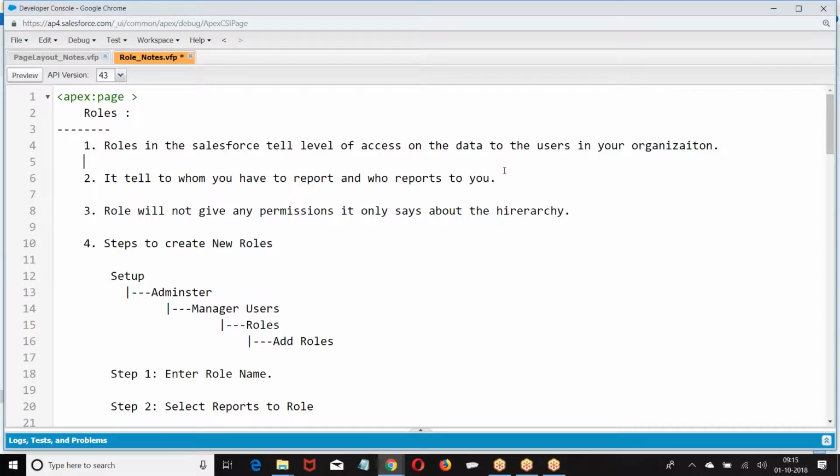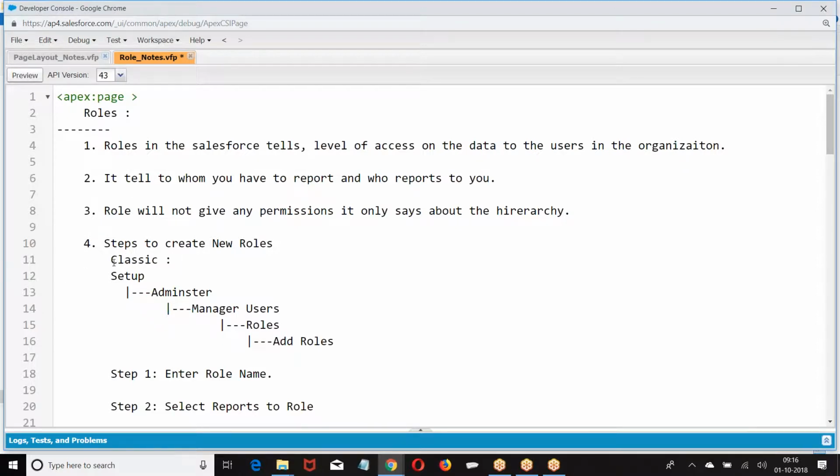Role in Salesforce tells the level of access on the data to the users in the organization. Now it will only tell you hierarchy. It will not tell you any permissions. Then what is the navigation we had? If you go to Classic, what is the navigation we have found?